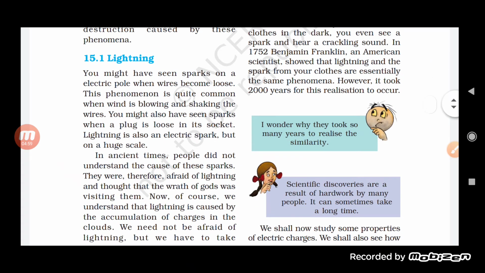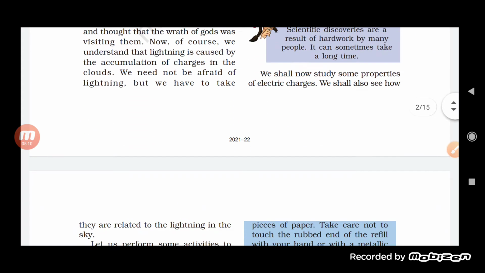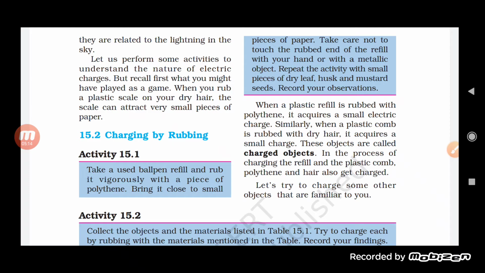However, it took a lot of time to understand lightning. So before we try to understand lightning, there are a few things that we must know about charging.